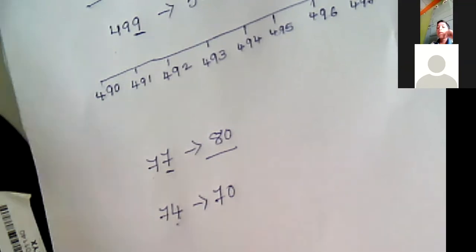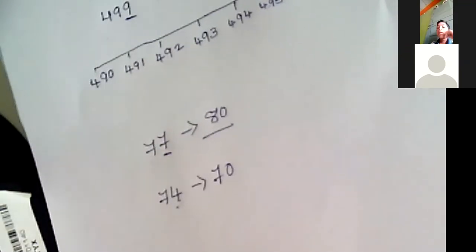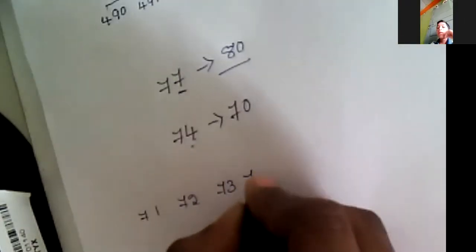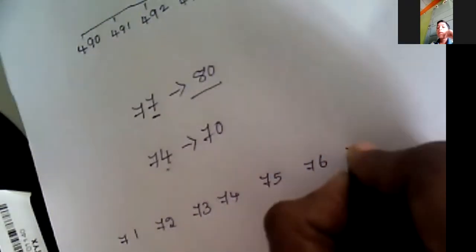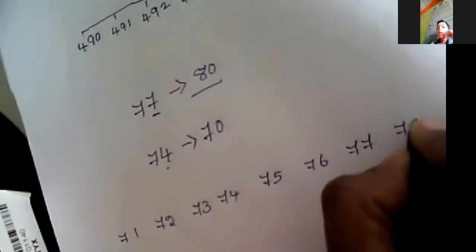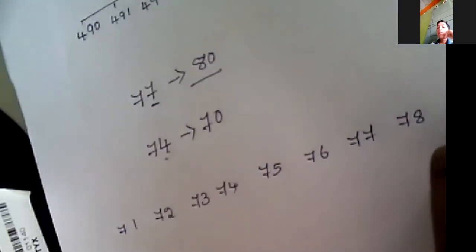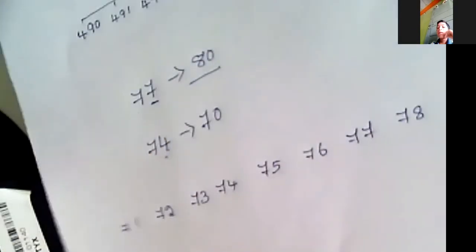I will tell you once again. Here I am going to write 71, 72, 73, 74, 75, 76, 77, 78, 79. I have written a few numbers.